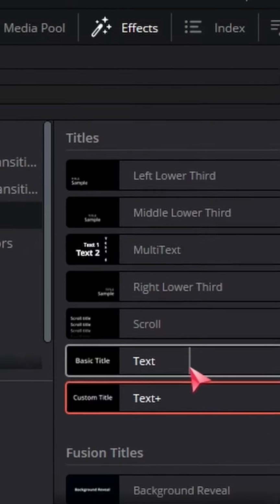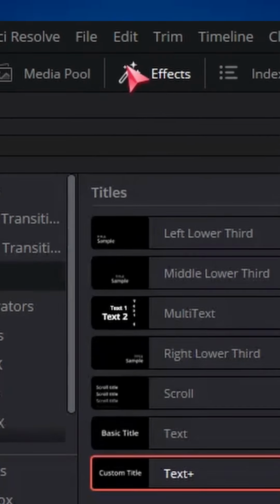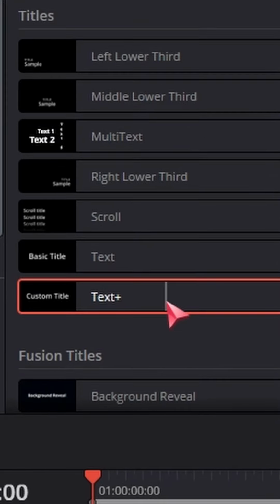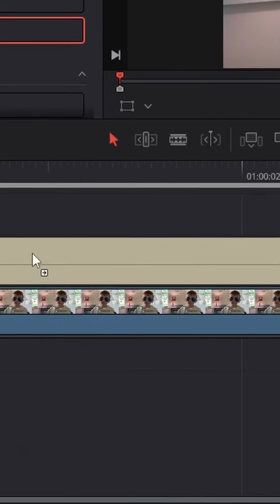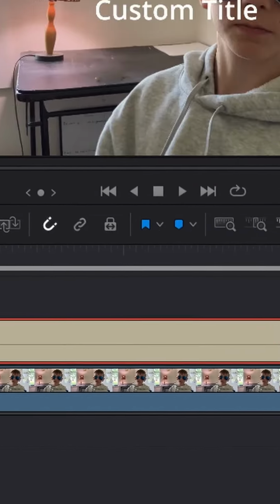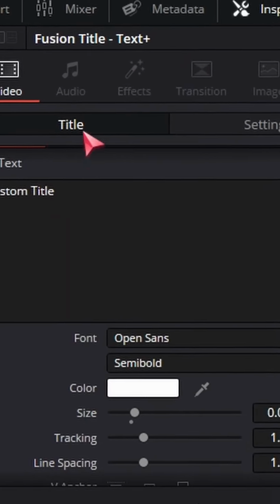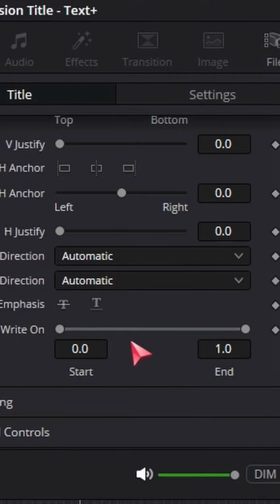If you can't find your text, make sure the Effects tab on the top left of the screen is open. Search for Text Plus and drag it onto your timeline. Select your text box and navigate to the Inspector in the top right corner. Under the Title tab, scroll down to Write On.